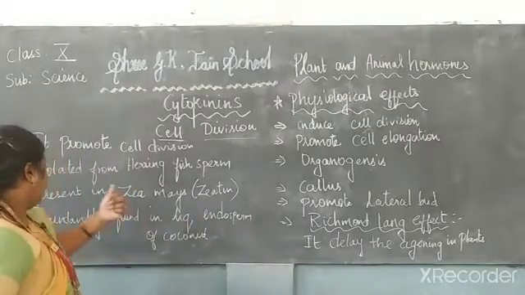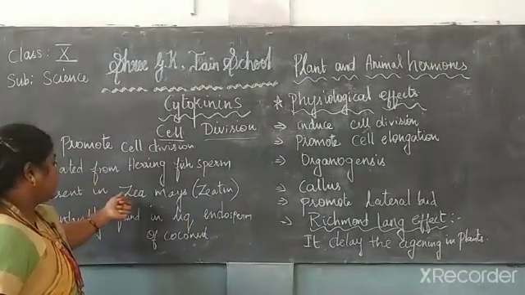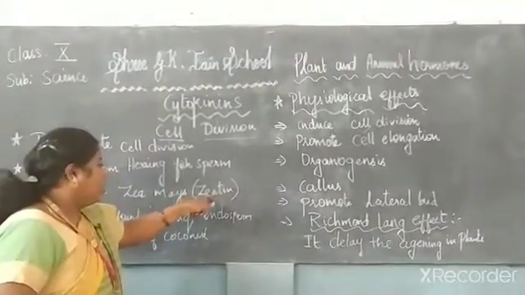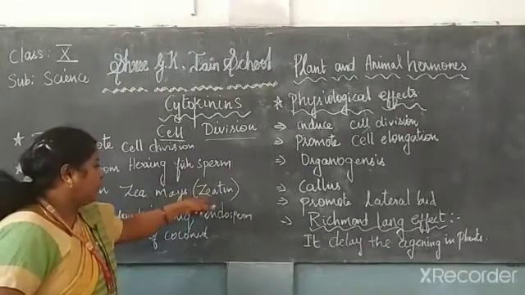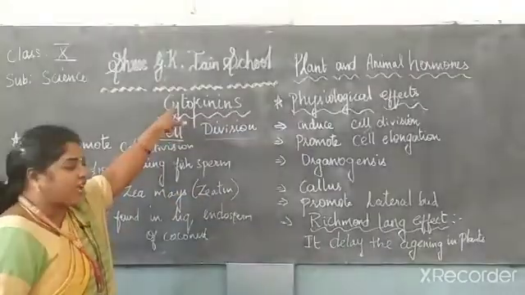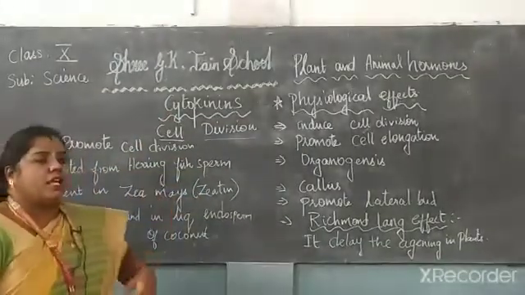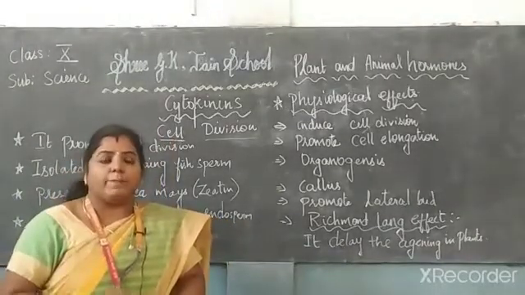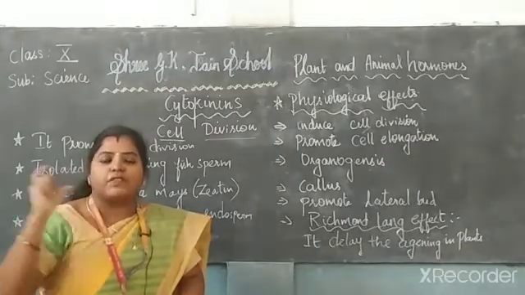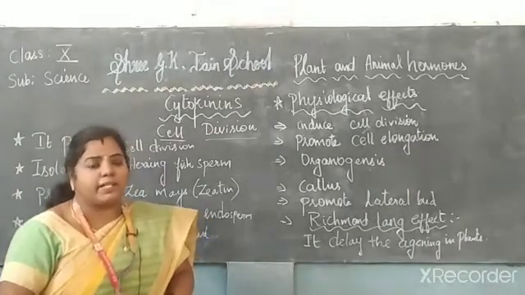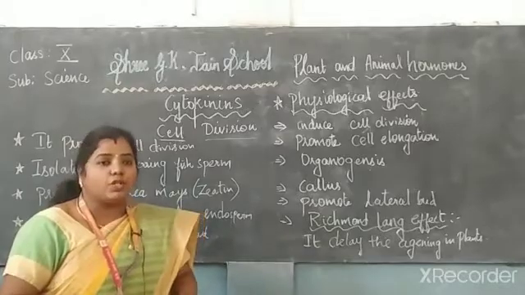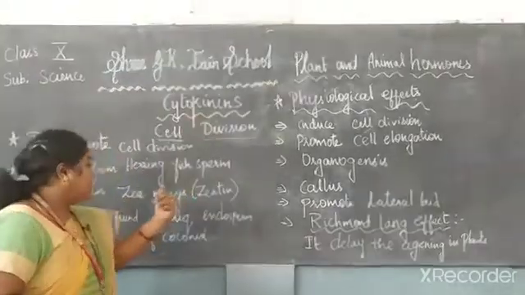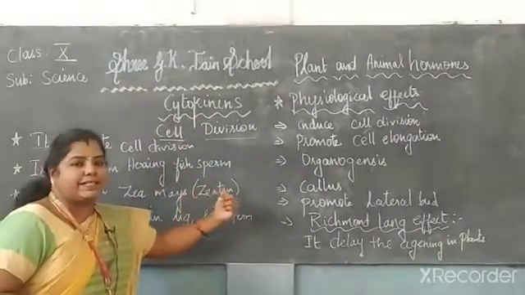Okay, and the third one, it is present in zeatin. Zeatin is a kind of hormone which is in the form of cytokinin present in the Zea mays. Zea mays is the maize corn plant. Most of the cytokinin is present in the Zea mays. The cytokinin which is present in the Zea mays is called zeatin.